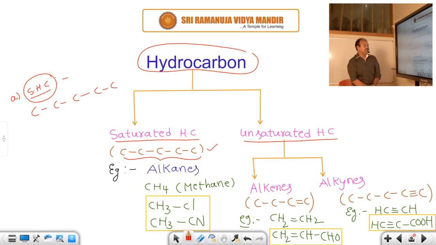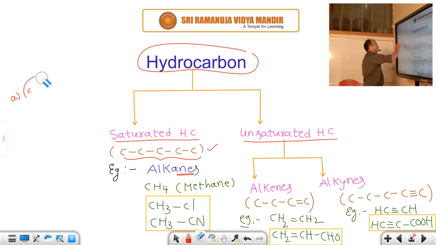An example of saturated hydrocarbons is alkanes. What does ane mean? Between the carbons only a single covalent bond is present. Alk means the number of carbon atoms. So we can write it like this: alkane is alk plus ane.